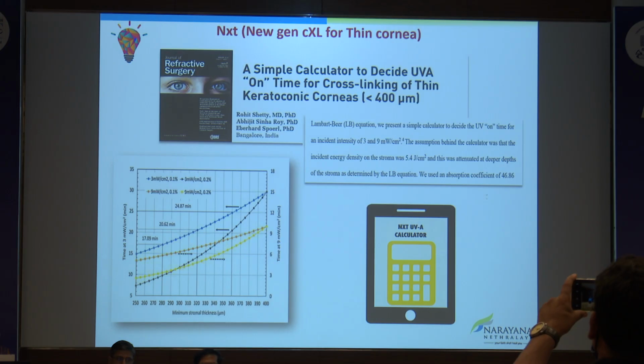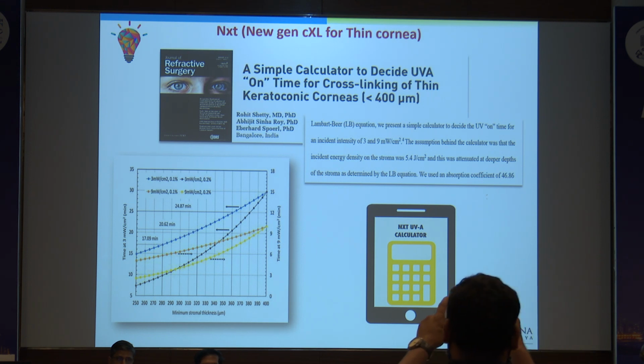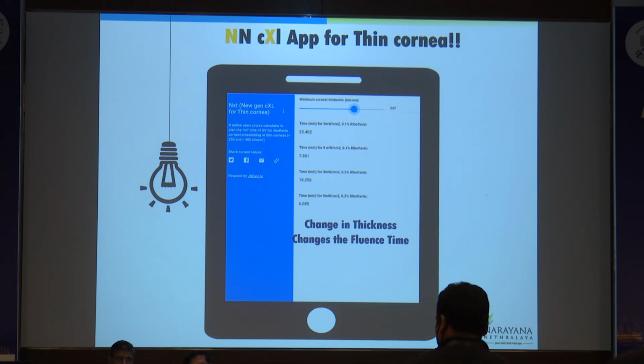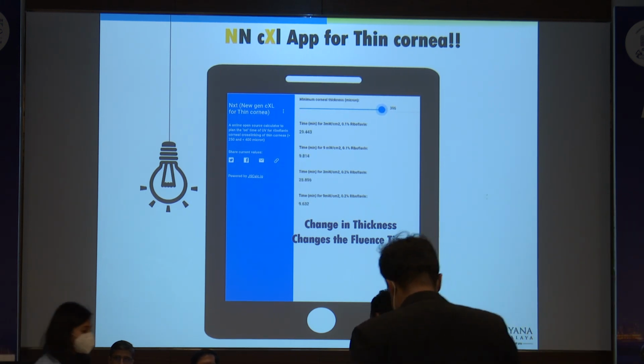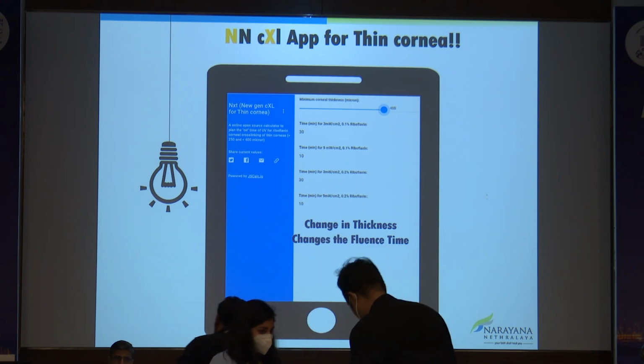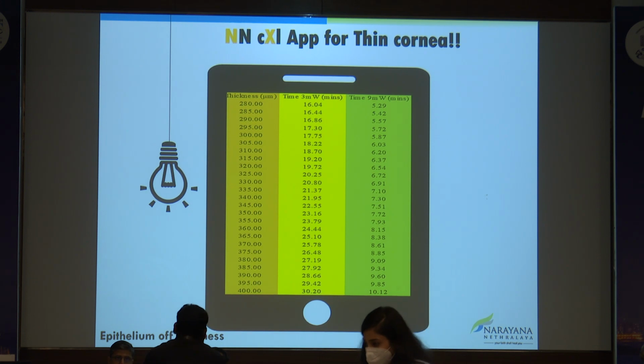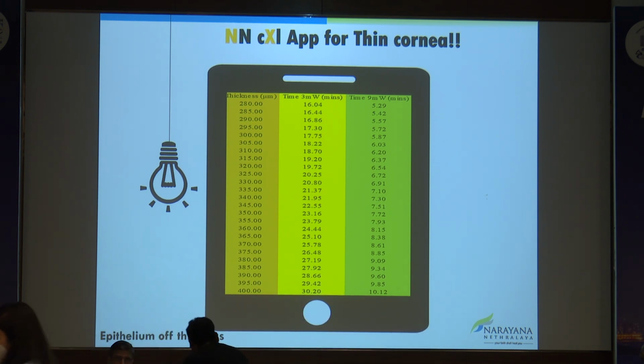So we designed a calculator using the Lambert-Beer equation to present a simple on-time calculator. How do we use that? The change in thickness changes the fluence time. How is the change of thickness calculated? We calculate it by subtracting the epithelial thickness from the overall thickness of the cornea. This is also the chart which we use, for 3 milliwatts and also 9 milliwatts, of corneal thickness.